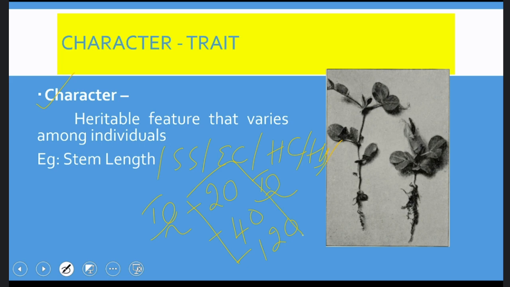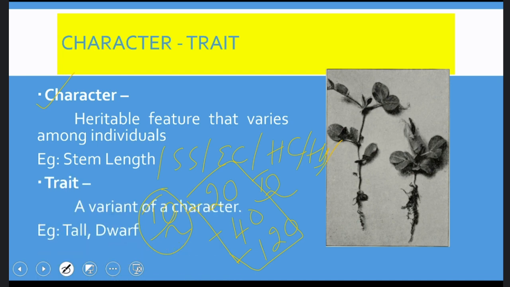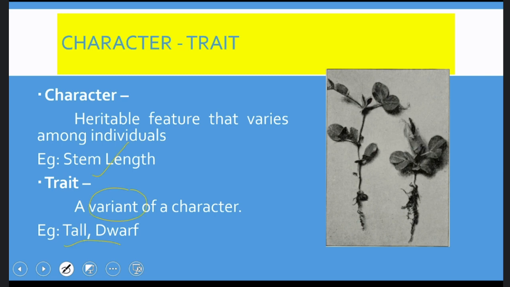So these are the varieties of this character. These varieties of the characters are called traits. Likewise, when we speak of stem length, there are two varieties. We can call them variations or variants. So the variants of a character can be called tall and dwarf.